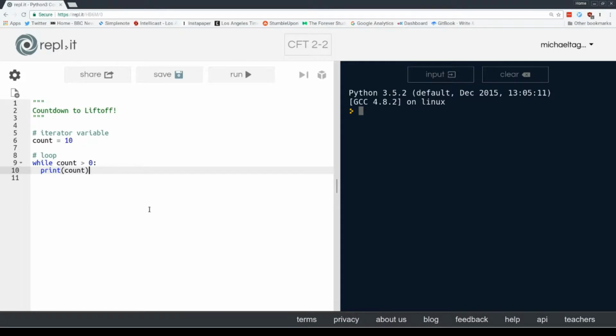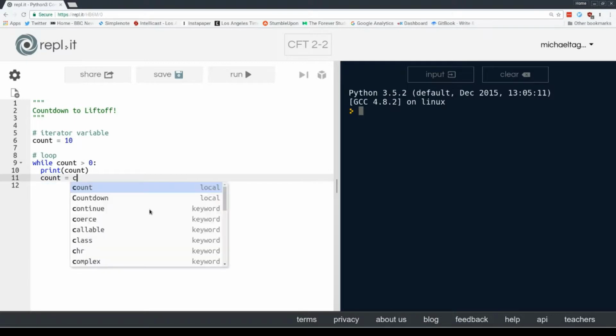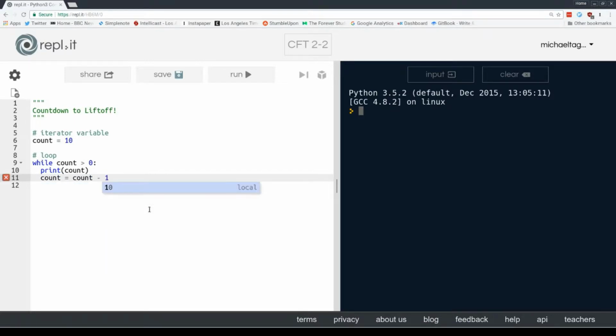So what I need to do is mutate count somewhere in my loop. I can say count equals count minus 1. That is totally a legitimate line of code in Python, but we do have a shortcut for changing values of variables by subtraction and addition, and it looks like this. Instead of equals count minus 1, we say minus equals 1. That line is equivalent to count equals count minus 1. So we're assigning the new value, decremented by 1, to the value of count.